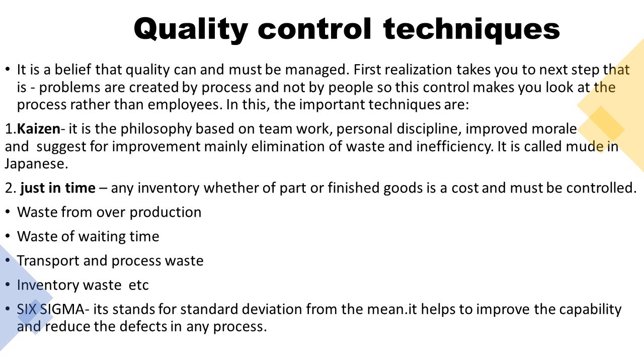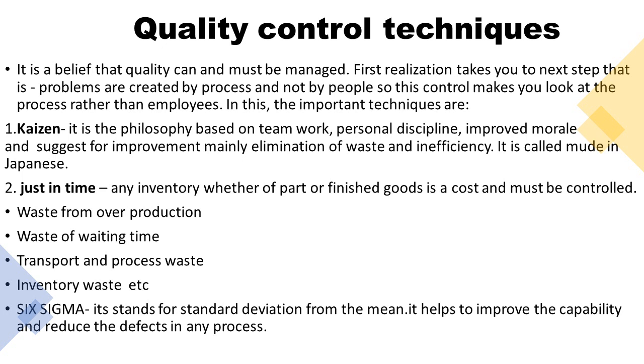We'll go for that. It is believed that quality must be managed. First realization takes you to the next step. That is, the problems are created by the process and not by the people. So this control makes you look at the process rather than the employees. Any process that is going wrong, we can correct the process. In this way, we'll start checking each and every process to reach our final goal.